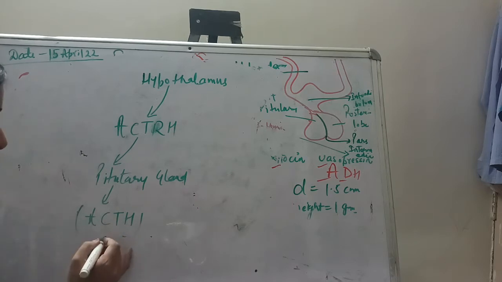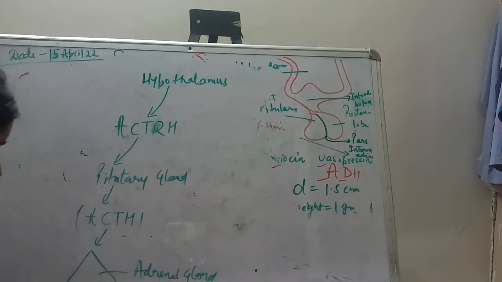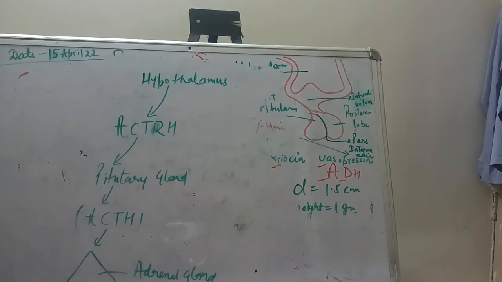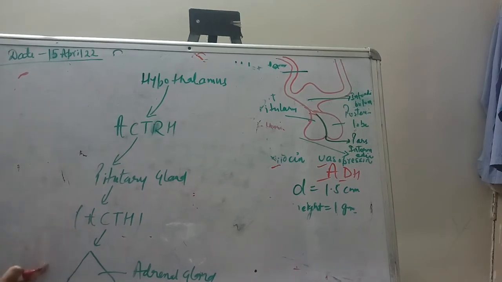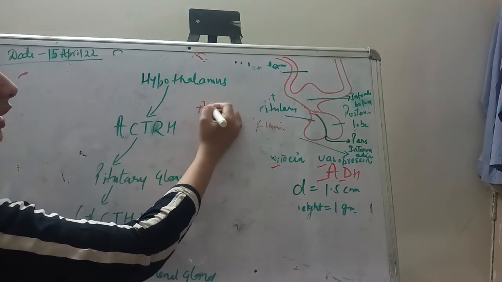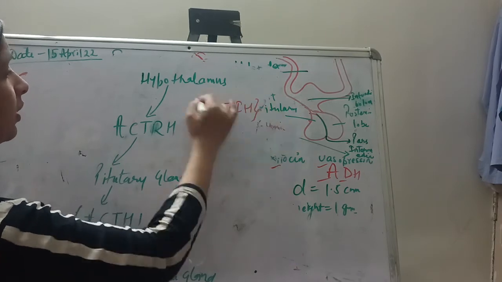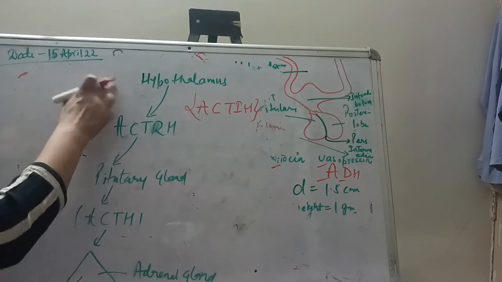That is, this hormone will reach the adrenal gland. This is the adrenal gland. Where is it situated? It is situated at the top of your kidneys, on both the kidneys. So this ACTH reaches the adrenal gland, and the adrenal gland will start releasing cortisol in the blood. But the thing is, the hypothalamus doesn't have an adrenocorticotropic inhibitory hormone. So when the cortisol level is rising in the blood, how is it going to be regulated by the hypothalamus?